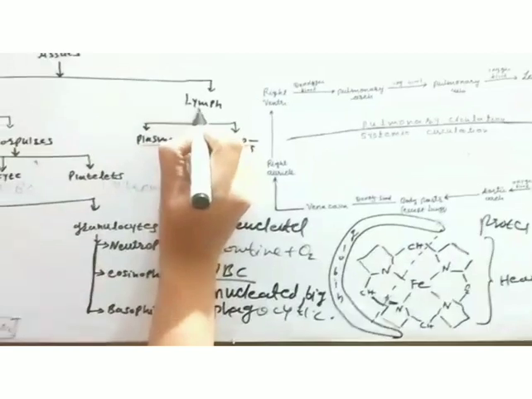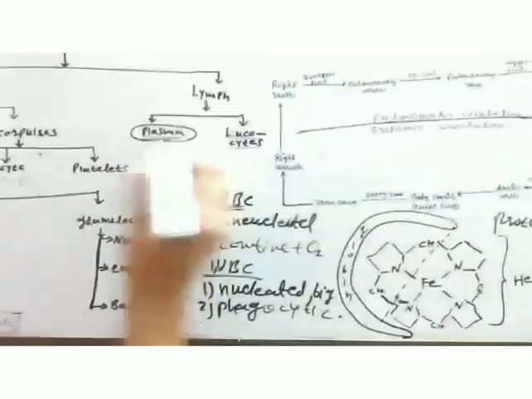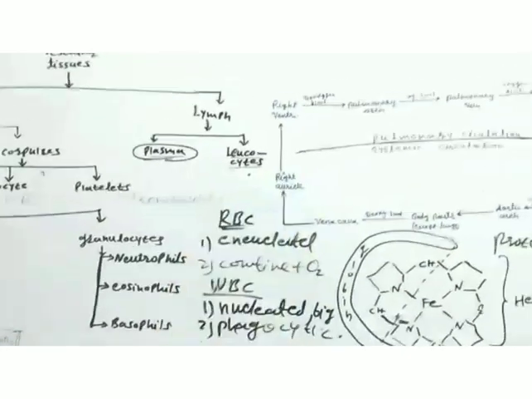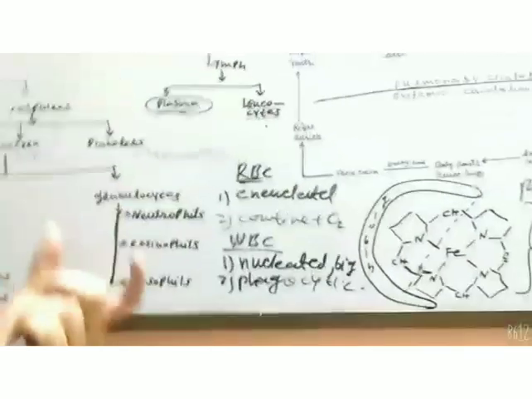The parts of this lymph are plasma and leukocytes. Plasma is the fluid part and leukocytes are the white blood cells. In this way, the circulatory system completes.